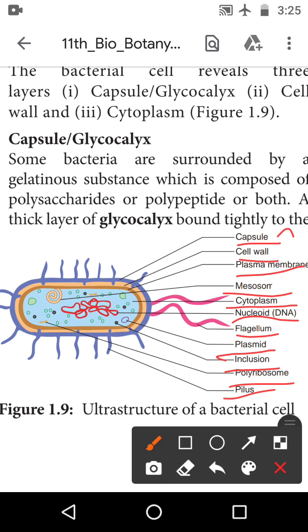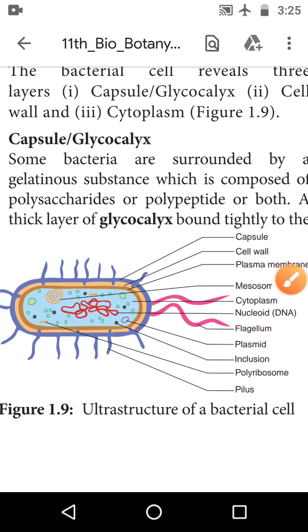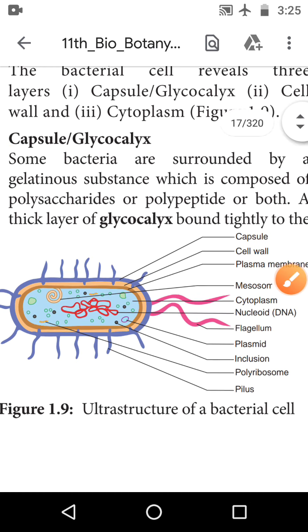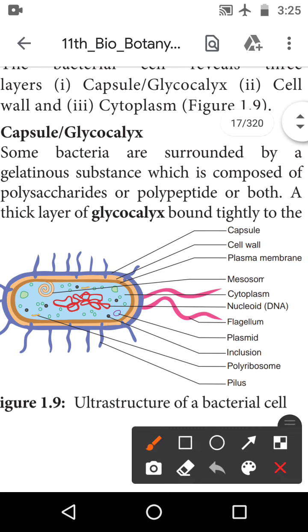This one is the ultrastructure of the bacterial cell. Okay, first we will see the capsule. It is a glycocalyx. Some bacteria are surrounded by a gelatinous substance which is composed of polysaccharide or polypeptide or both.